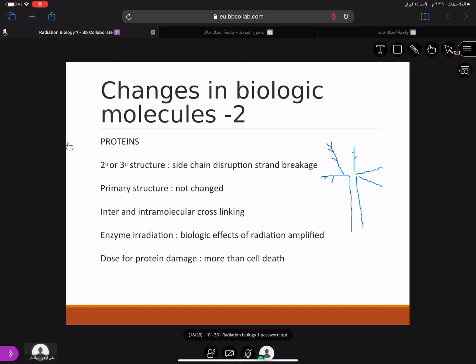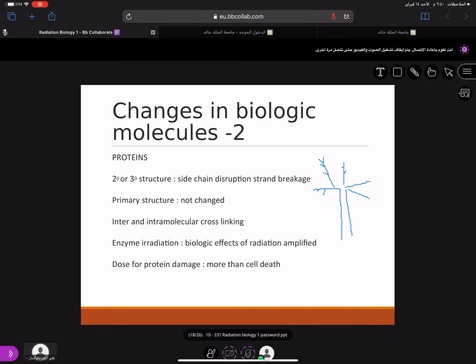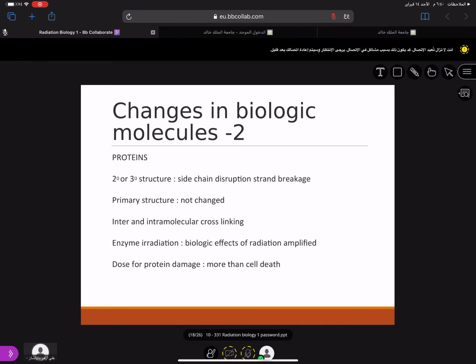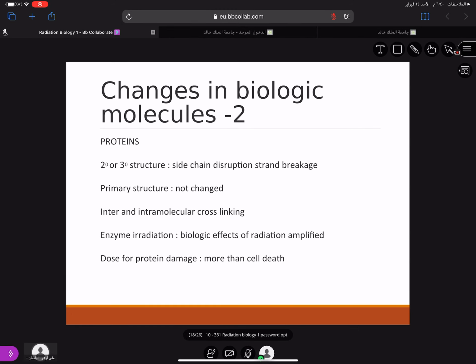Because, say for example, the enzyme is an endocrine gland, the thyroid. The radiation effect is also amplified or increased. So this is about proteins.